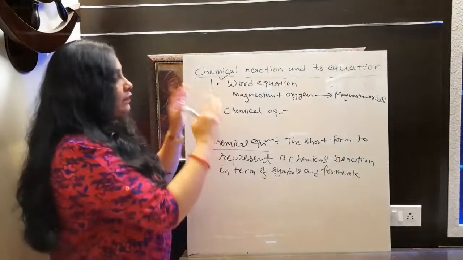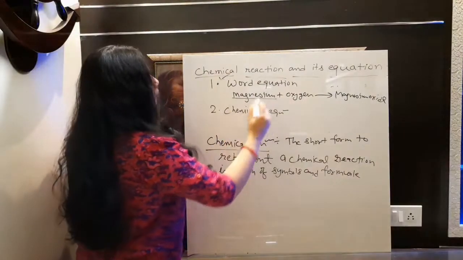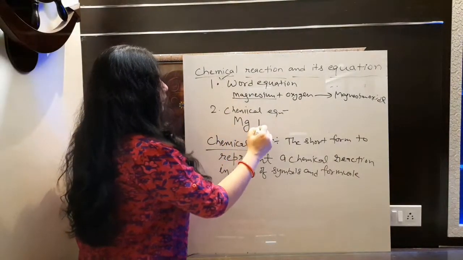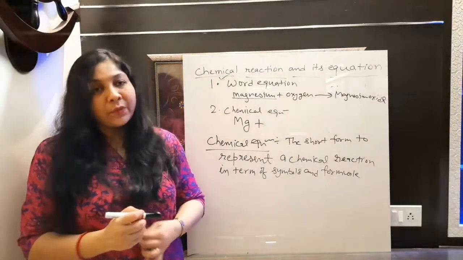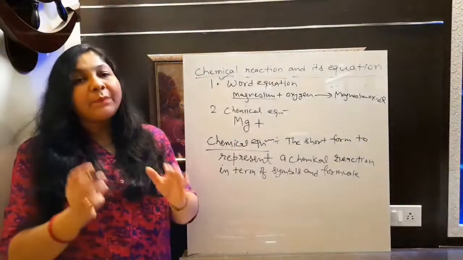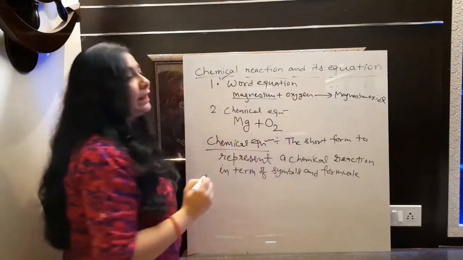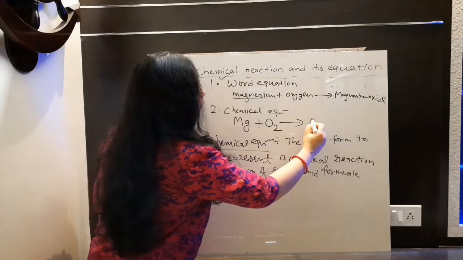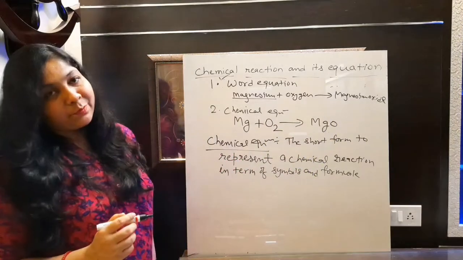Fine. So this same example can be written in this form also. We know the symbol of magnesium, so we will write here magnesium plus oxygen. As this oxygen is present in our surroundings, we are going to use it here to react with magnesium. We know that oxygen is present in our surroundings in the form of oxygen gas, so we are taking O2 here. Now after the reaction, the product which is formed is magnesium oxide. This is the formula of magnesium oxide.